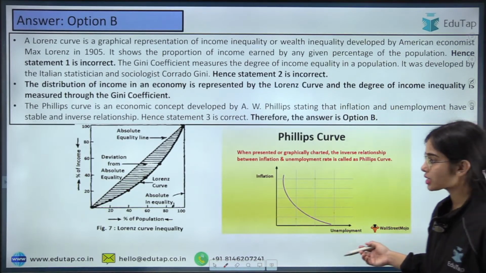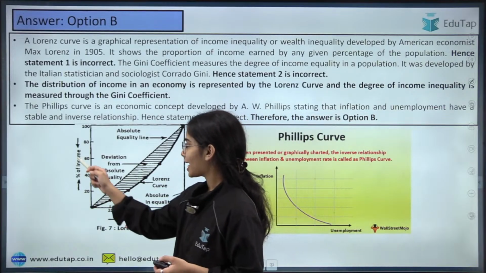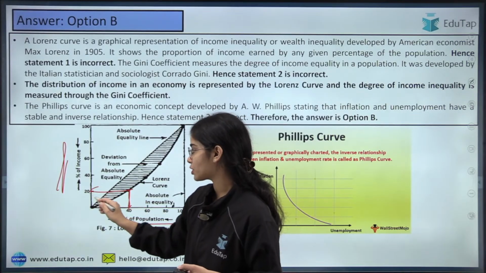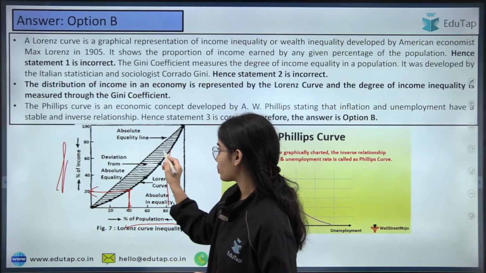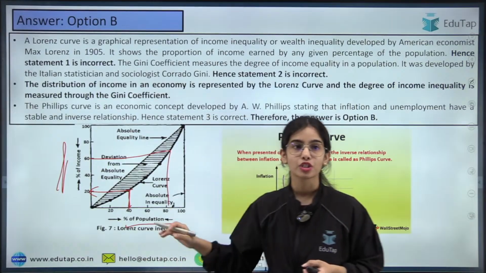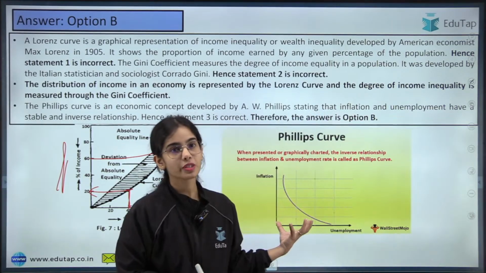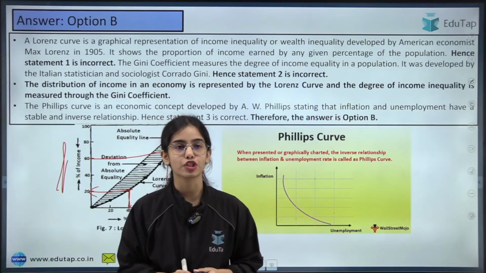So this is the Lorentz curve. It shows the percentage of population and the percentage of income. Here 40% of the population has only 20% of the income, while 80% of the population has only 60% of the income. So this is the graphical representation that shows income inequality. The Phillips curve shows the inverse relationship between inflation and unemployment.